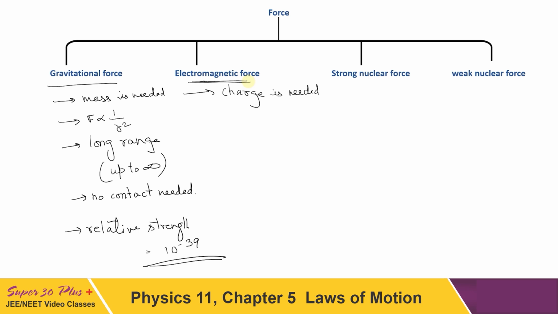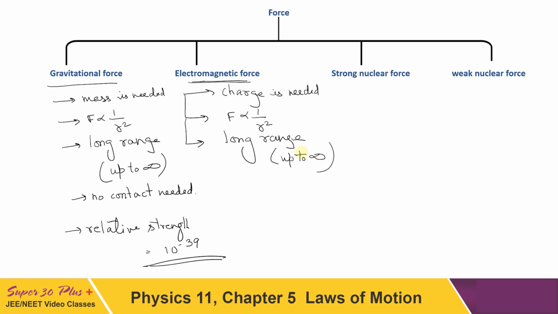The next thing is about its mathematical nature. Of course this also is an inverse square law of force. Again F is proportional to 1 by r square. You must be familiar with this kind of expression. The third thing is this also is a long range force. It is effective almost up to infinity. Theoretically, after some distance of course the force becomes very weak.